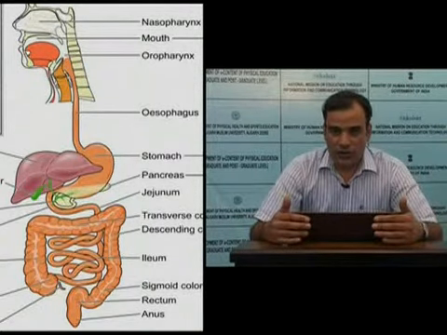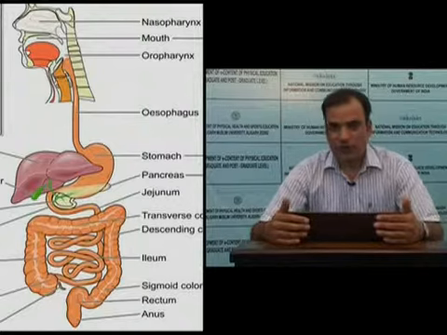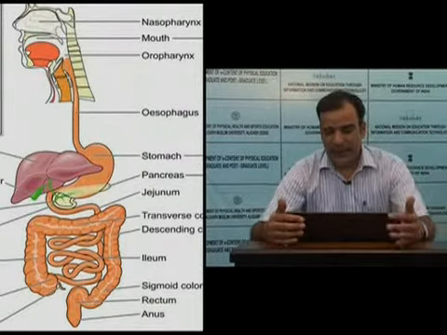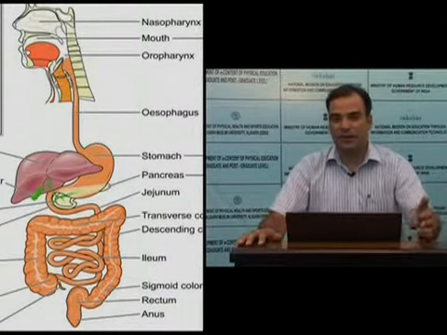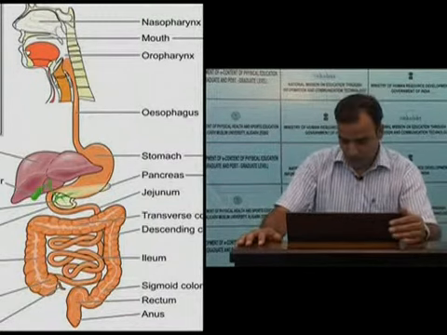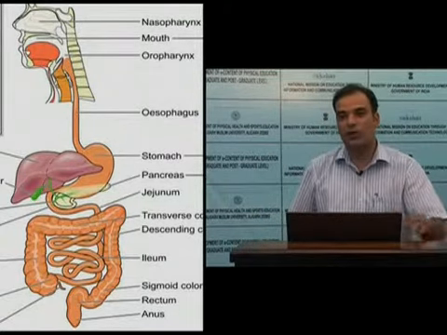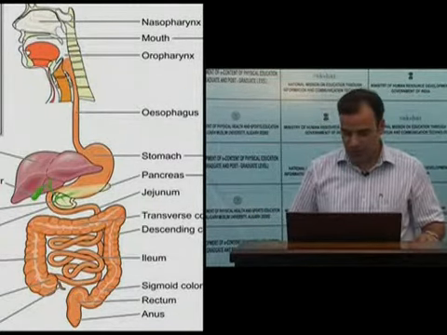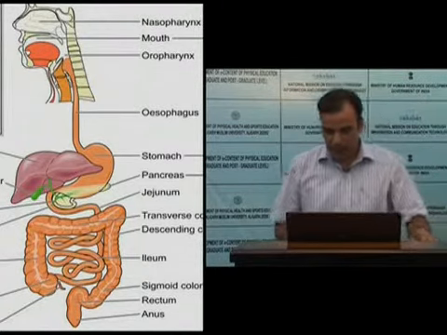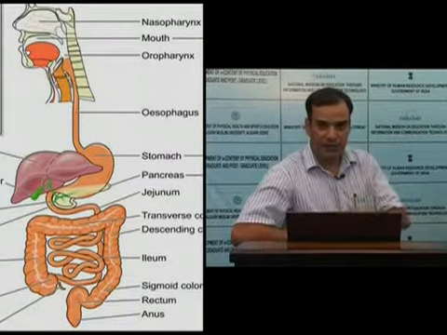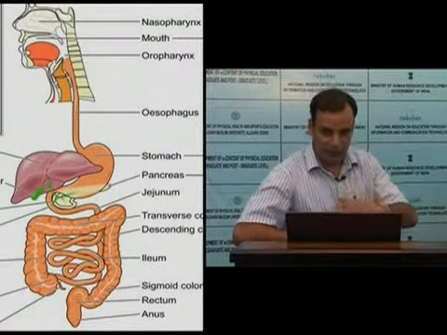The pancreas, which is also an accessory gland, secretes many enzymes. In fact, it secretes a cocktail of enzymes that help in digestion of different components of food. And as I said, in the whole GIT, there is secretion of mucus. Now, the secretions according to function can also be divided into two groups, digestive secretions and protective secretions.